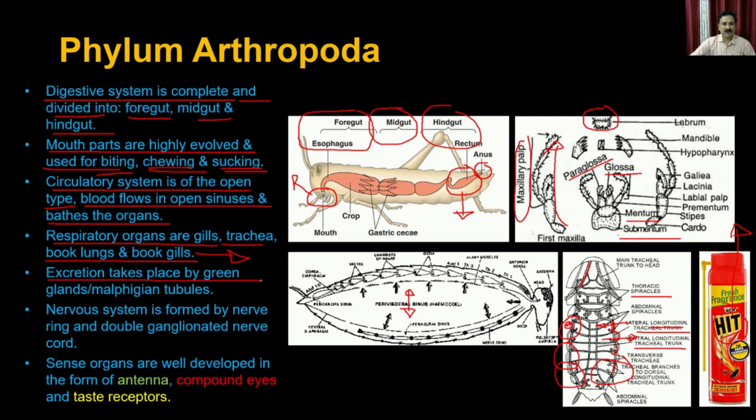The excretion takes place by the green glands or the Malpighian tubules. The nervous system is formed by the nerve ring and the double ganglionated nerve cords. The sense organs are well developed in the form of antenna. So what you can see here are the different types of antenna present in the arthropods. Then it has a compound eye, and it also has the taste receptors.